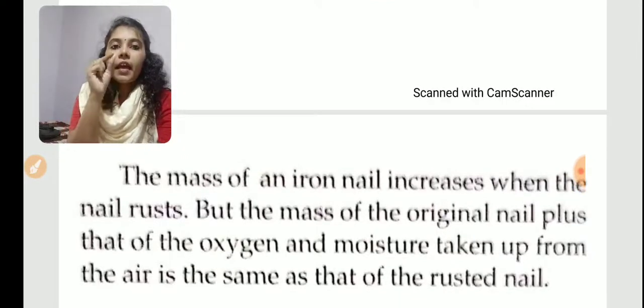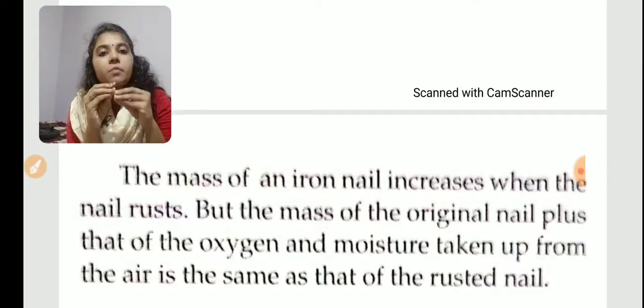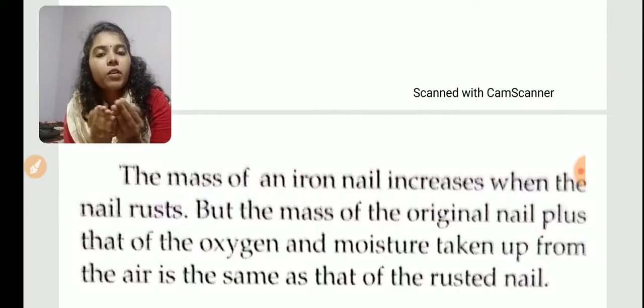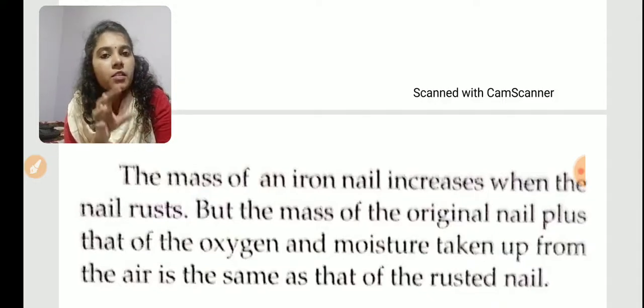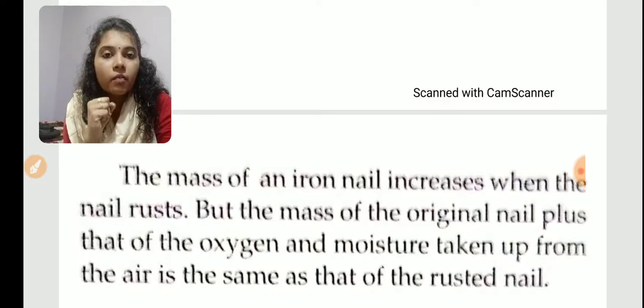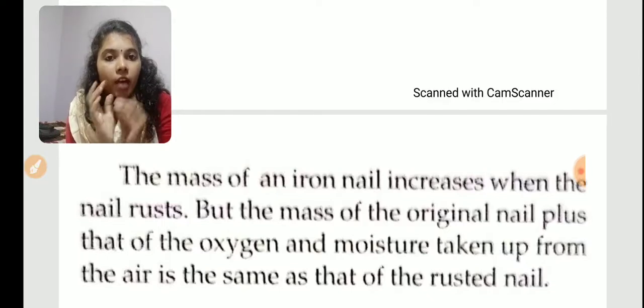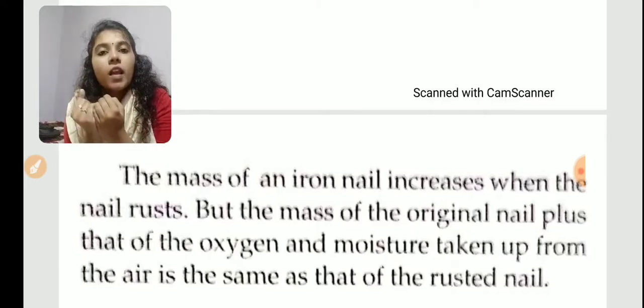We know that when an iron nail is rusting, a reddish brown powder will be deposited. So if you take the total mass after the rusting, the mass of the powder will also be there. Total mass means the mass of the iron nail plus the mass of that rust. But how is this rust formed? An iron nail will start to rust when it comes in contact with atmospheric air as well as moisture. Only with this presence will it rust.